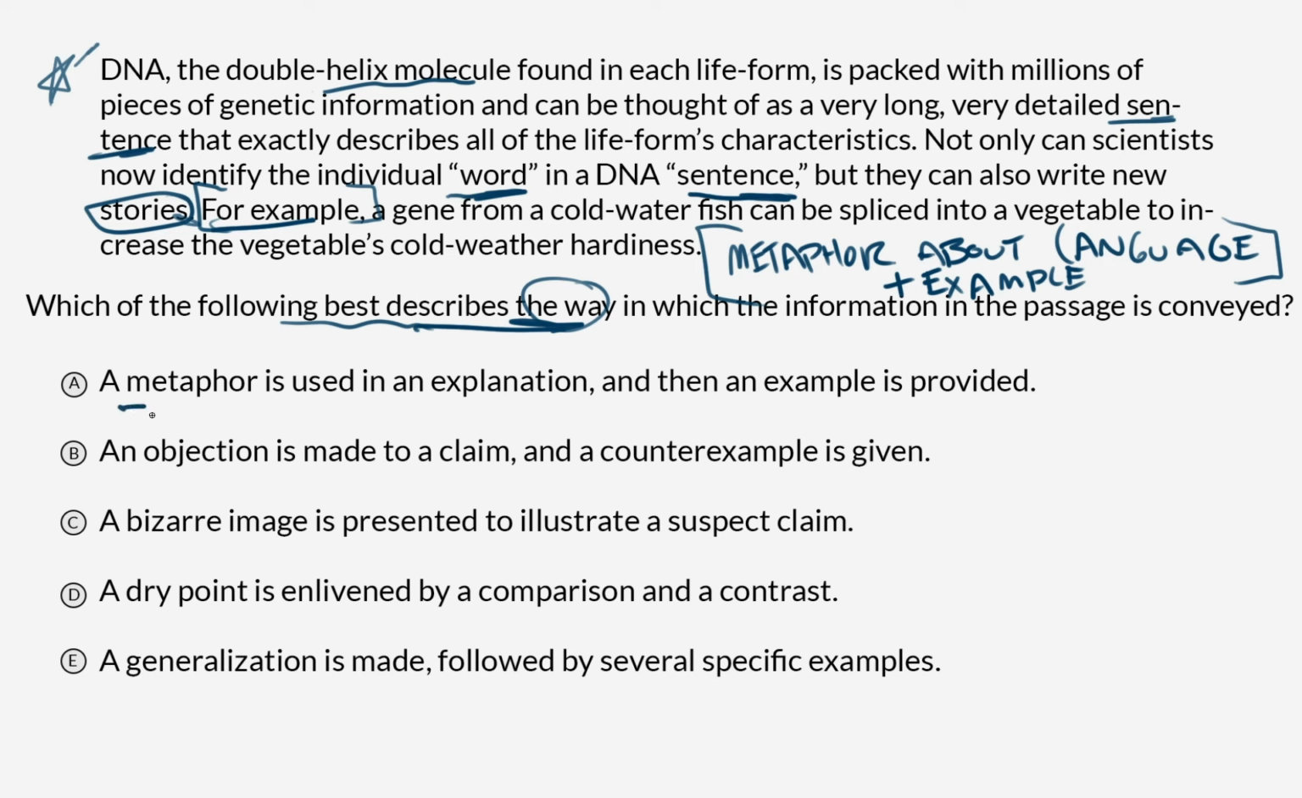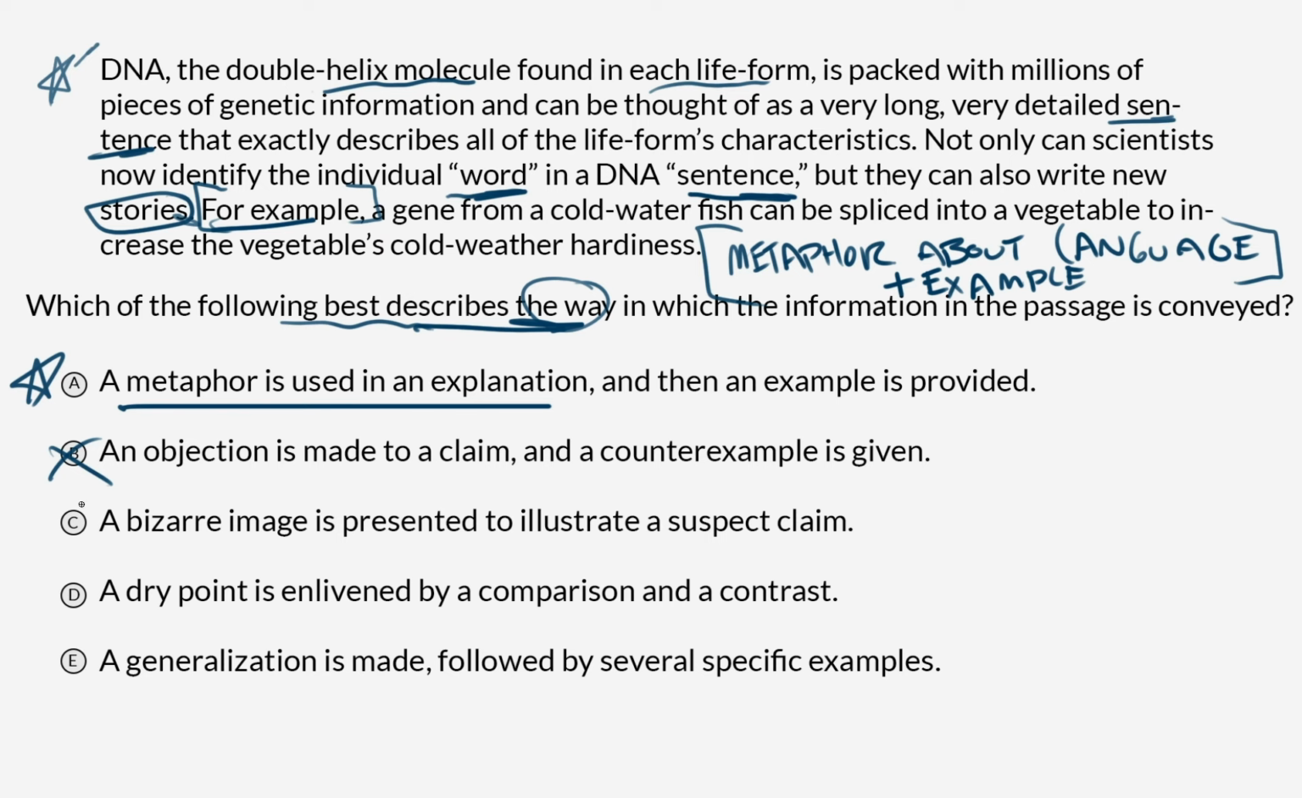Option A, a metaphor is used in an explanation and then an example is provided. Well, that's what we said. I don't want to circle it just yet, but I'm going to give it a little star. Option B, an objection is made to a claim and a counterexample is given. This one I think we can just cross off right away. What is the claim being made in this paragraph? It's that DNA is in life forms. Certainly no objection is made to it, nor any counterexamples given. So we can just eliminate that one right away.